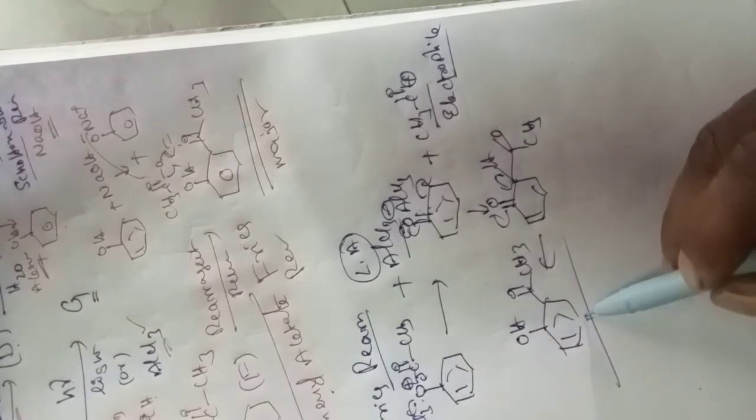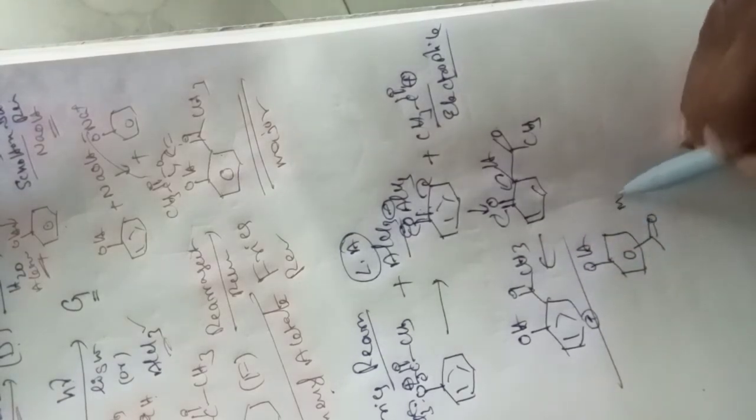Because it is very unstable, it easily rearranges to the phenolic compound, phenol, the ortho acyl phenol. Sometimes even the para position is also a possibility, so para acyl phenol also, but this is the minor product. So this is one important conversion.